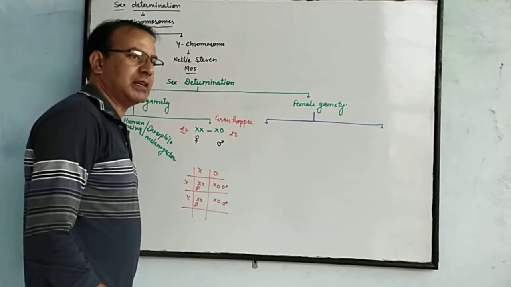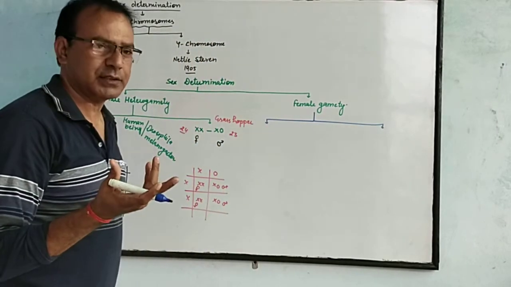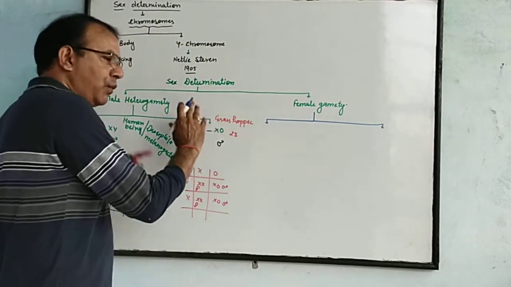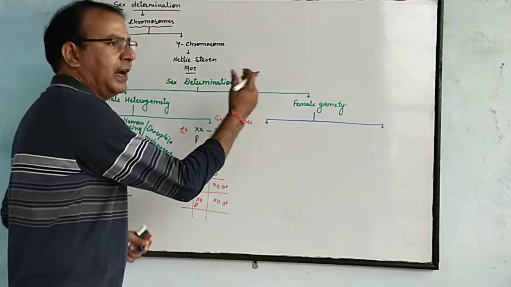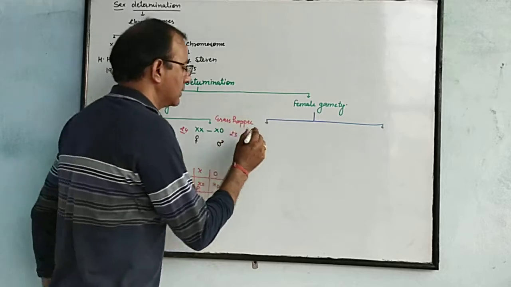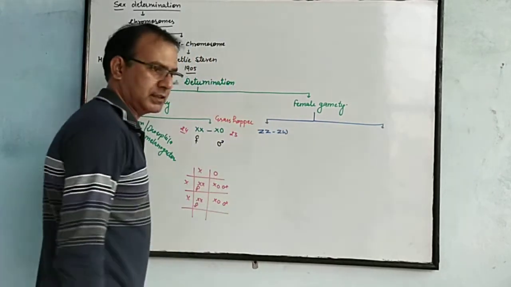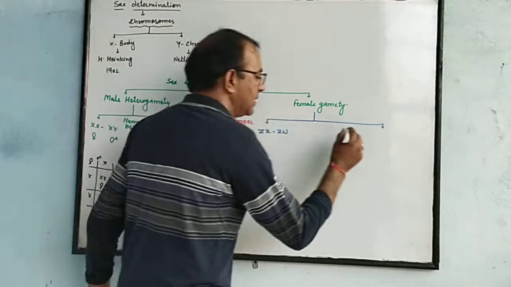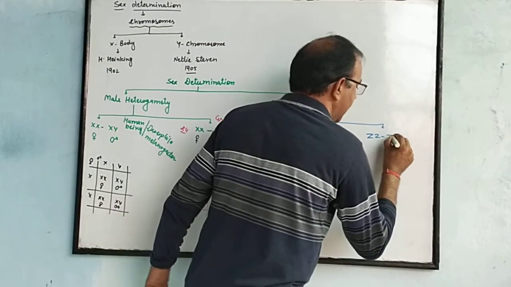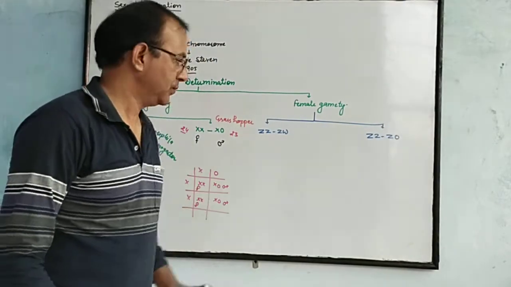Female heterogamety is also of two types. We can represent XX and XY in the same manner, but how can we differentiate between female and male heterogamety? We represent it with other letters, such as ZZ and ZW. And the next one is ZZ and Z naught. Z naught means the number of one chromosome is less.